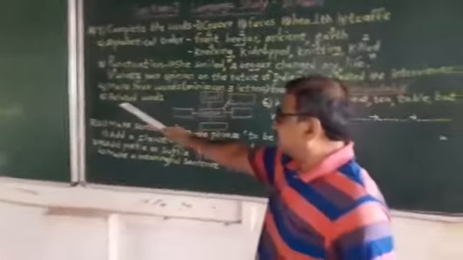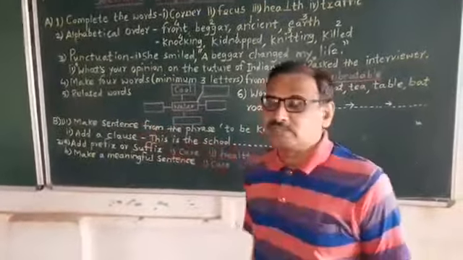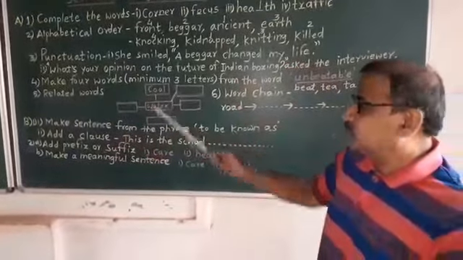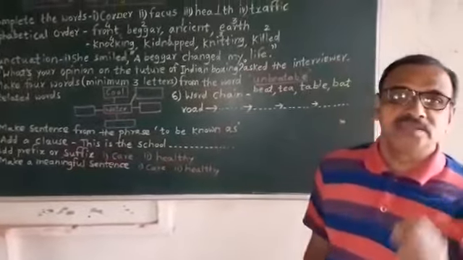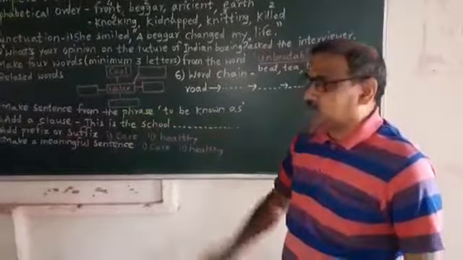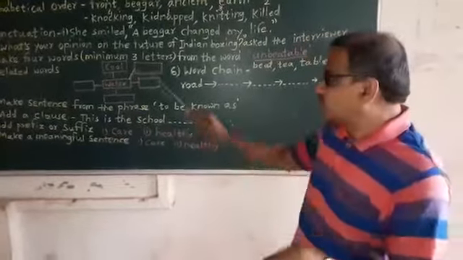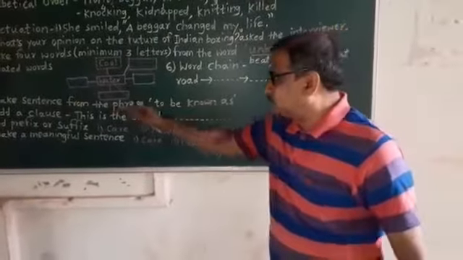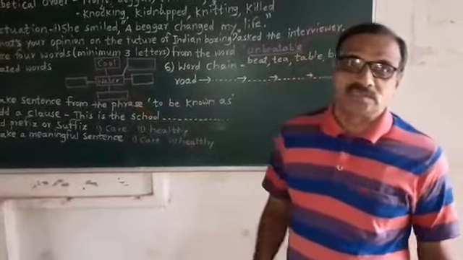Then sub question number 5, related words. The given word is water, it is a noun, and like cool, it is an adjective. You have to write 4 adjectives describing water.